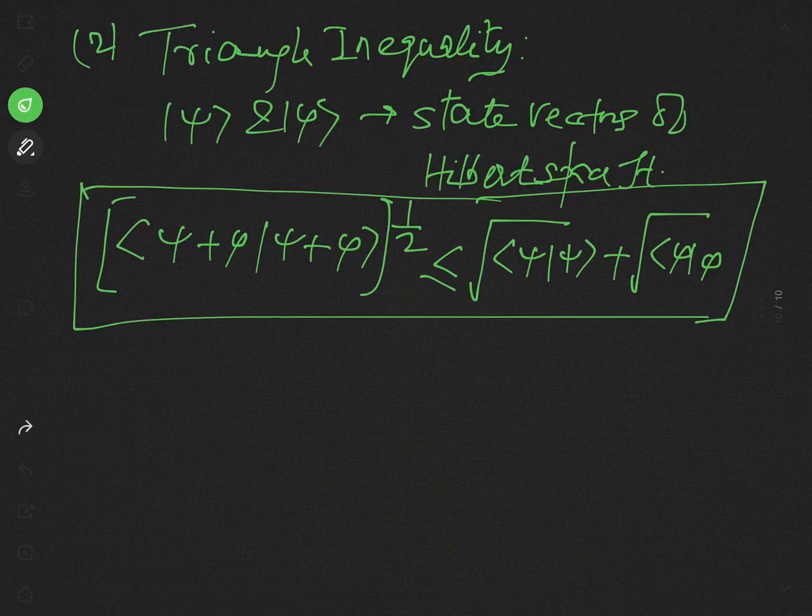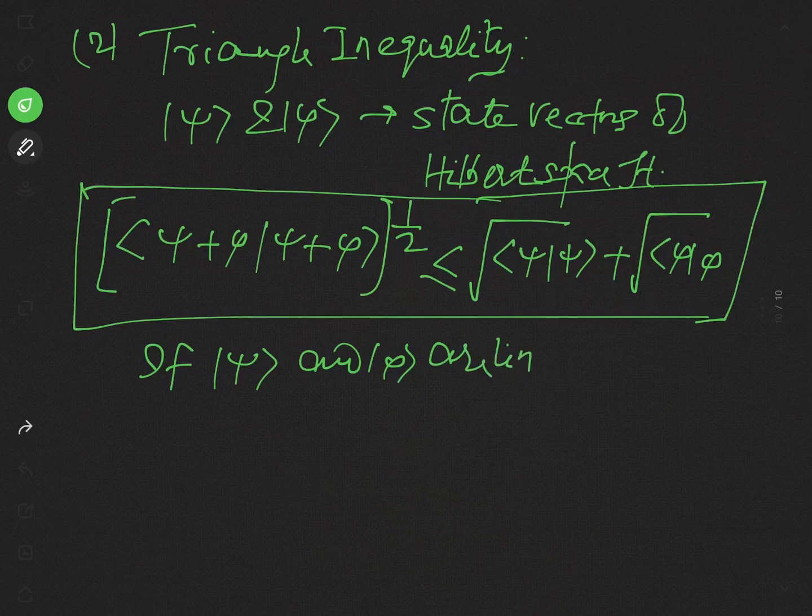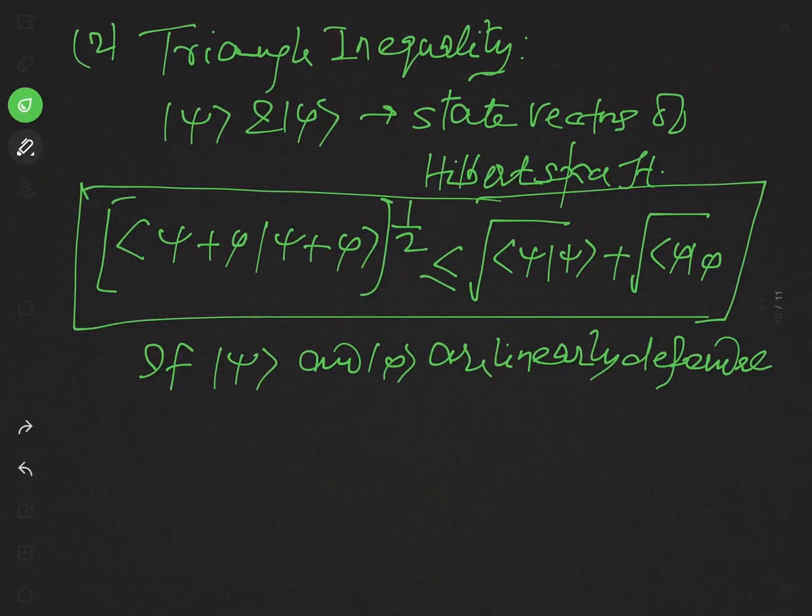In this case too, just like the Schwarz inequality, if the state vectors ket psi and ket phi are linearly dependent, then you may write ket psi equal to alpha ket phi as we have written above.